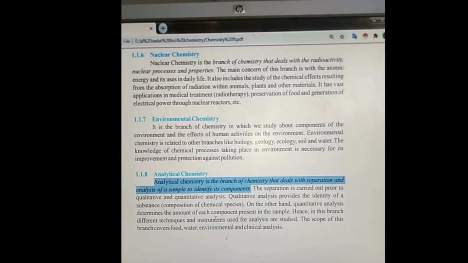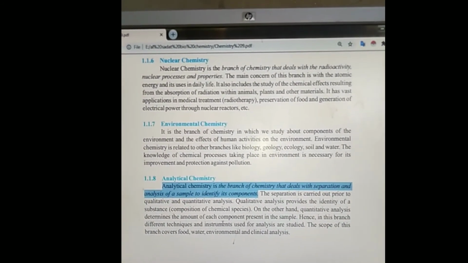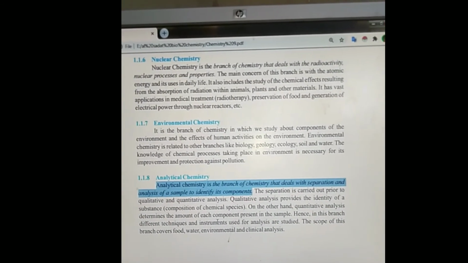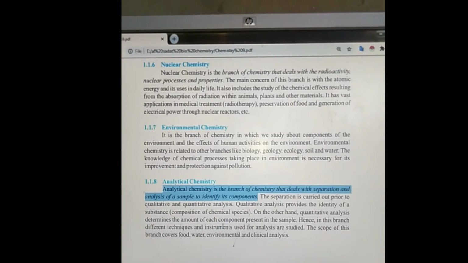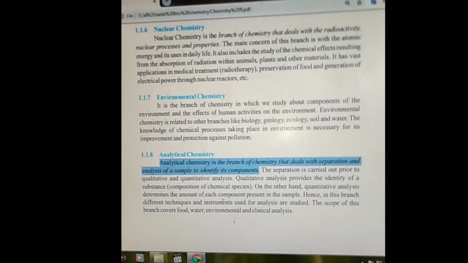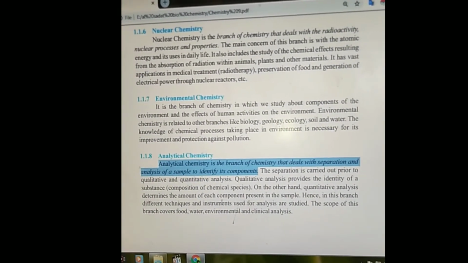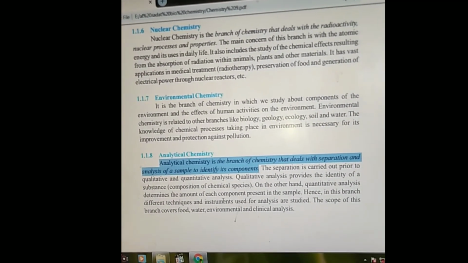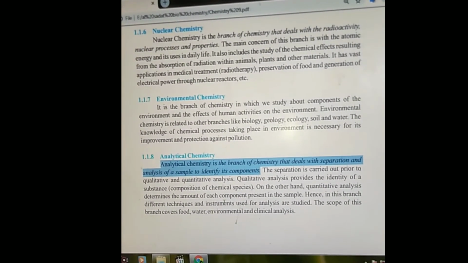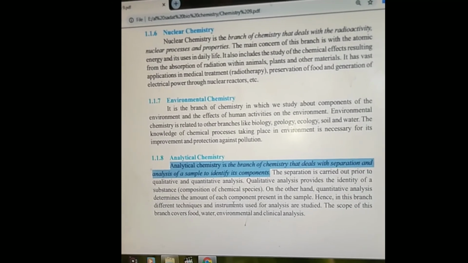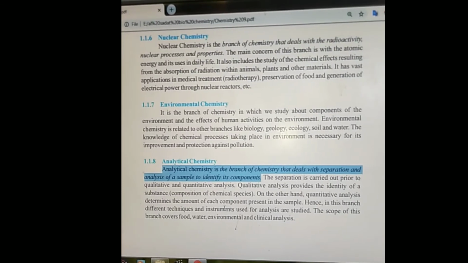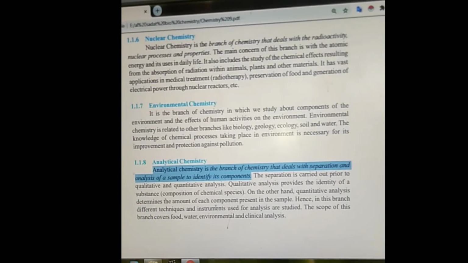The compound which is provided to you may look like water, may look like any hard material like butter or sugar, and it may look like a gas, and you have to test it by various methods which will be discussed in the next lessons. Here, in analytical chemistry, you have to identify the components of that sample which is provided to you,